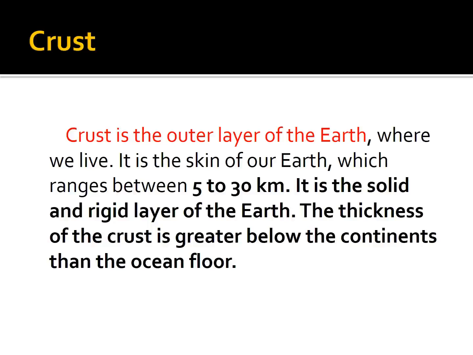Now we are going to see the structures of the earth. The first one, outer layer, which is called crust, is the outer layer of the earth where we live. It is the skin of our earth, which ranges between 5 to 30 km. It is the solid and rigid layer of the earth. The thickness of the crust is greater below the continents than the ocean floor. So, the crust is the skin of the earth.